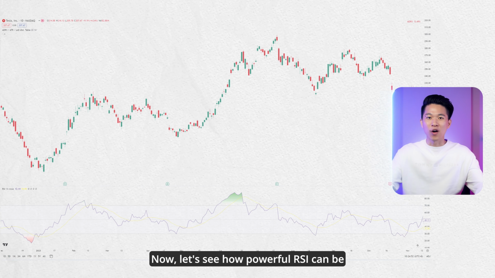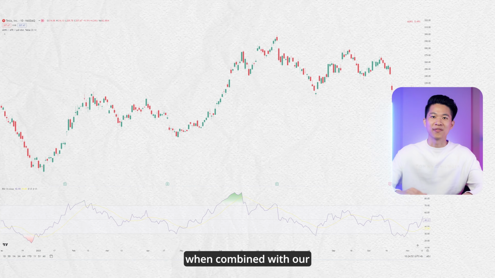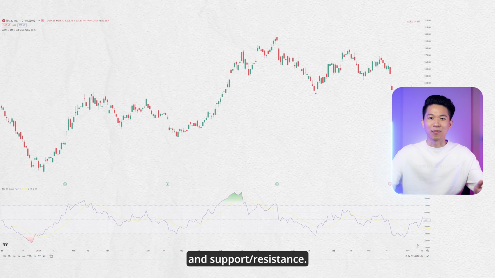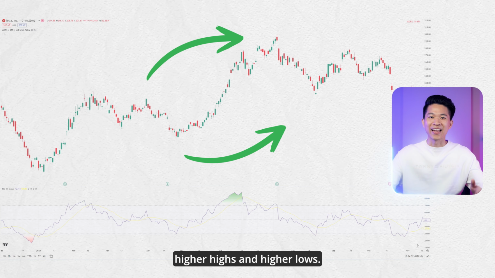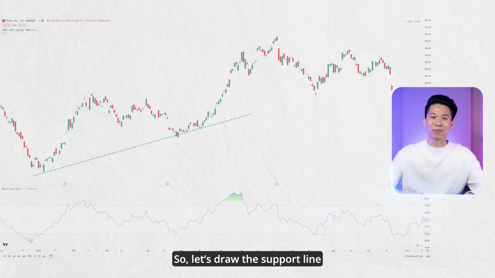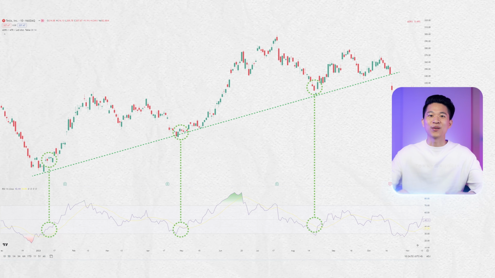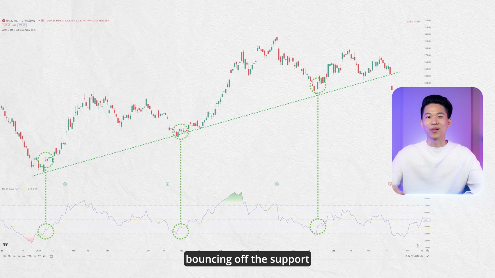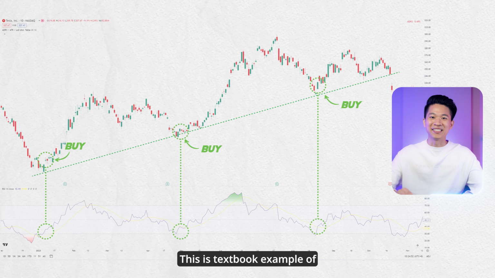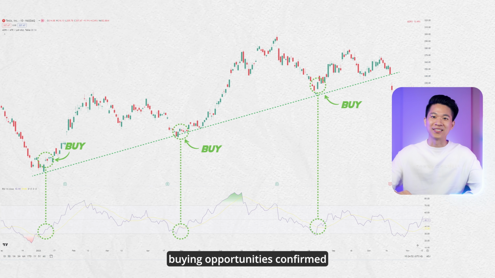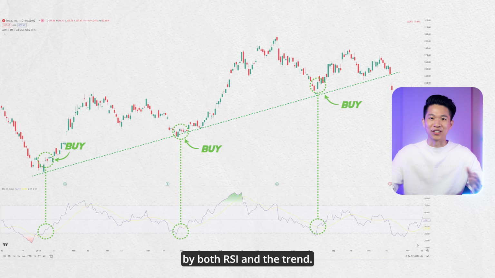Now, let's see how powerful RSI can be when combined with our first framework of trend lines and support and resistance. We have a clear uptrend for Tesla, higher highs and higher lows. So let's draw the support line connecting the lows. Look at these areas where the price is bouncing off the support and RSI is bouncing back up from the oversold territory of 30. This is a textbook example of buying opportunities confirmed by both RSI and the trend.